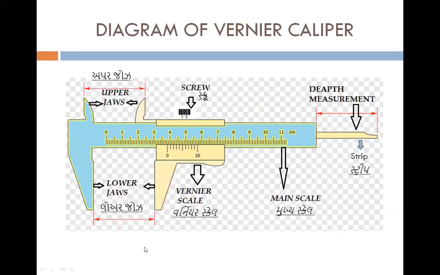Diagram which needs practice. Many of you will see this in the lab while performing the experiments, while measuring the dimensions. A very simple apparatus in which there are two scales. બે સ્કેલ હોય છે. જ્યાં મારું કર્સર મૂવ થાય છે અને બ્લુ પાર્ટ છે, that is a simple scale.